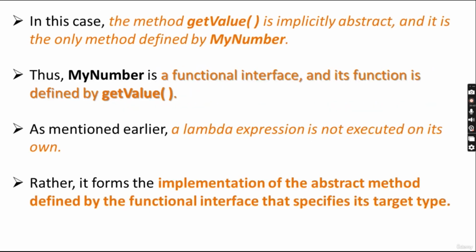The method getValue is implicitly abstract, and it is the only method defined by the MyNumber interface. So it is a functional interface, and its function is defined by getValue. A lambda expression is not executed on its own. Rather,